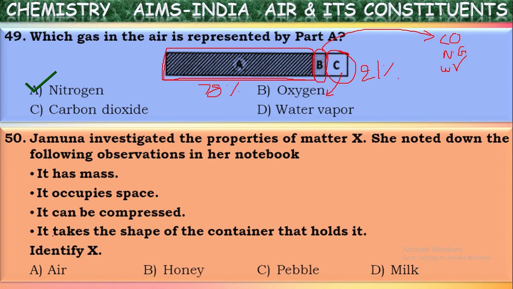And one more property which proves it is air: it takes the shape of the container that holds it. Of course, honey also will take the shape of the container, milk also will take the shape of the container, but they cannot fill the container completely, but air will. So based upon these two properties, we can identify that matter as air.